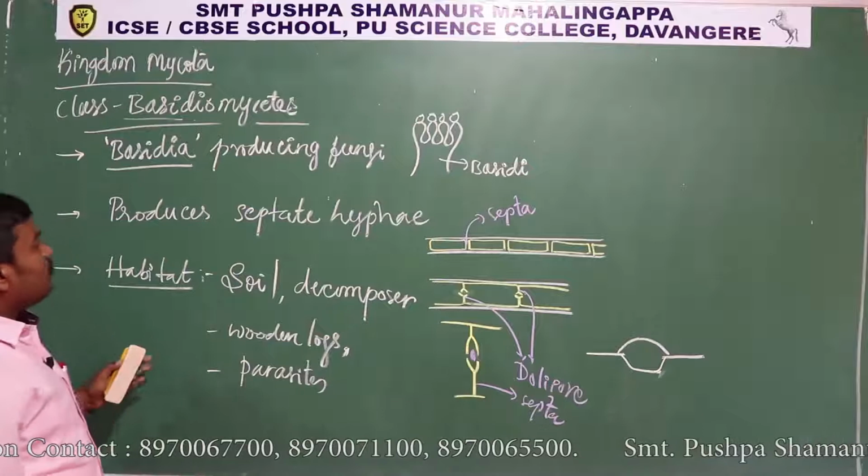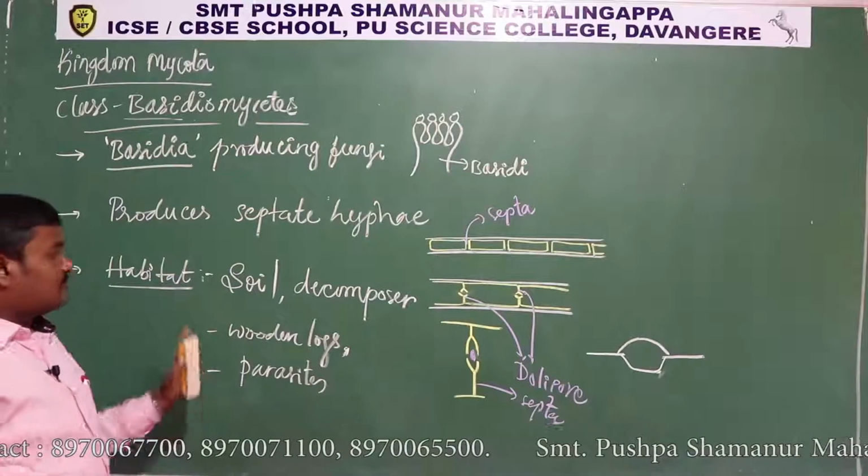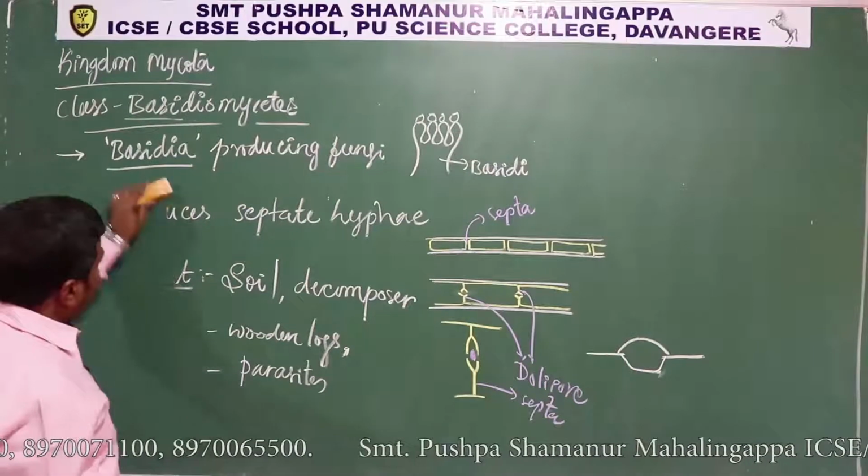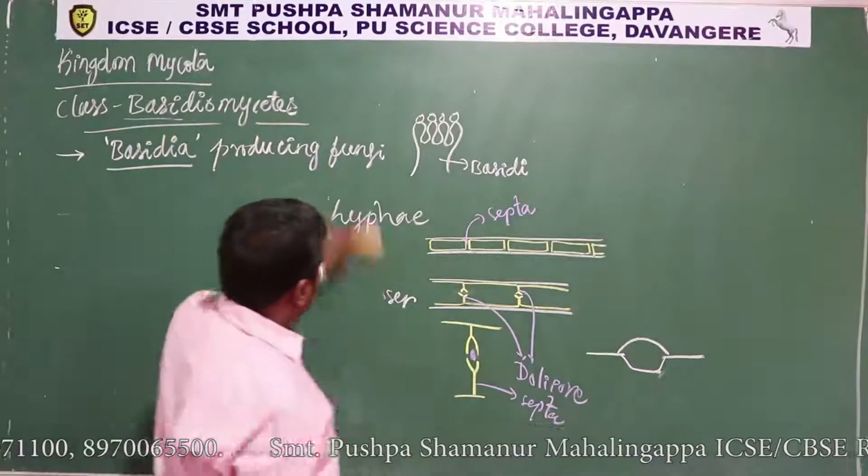So basidiomycetes are not usually found in the water. Most of them are found in the soil itself. Okay, next, what is the structure?